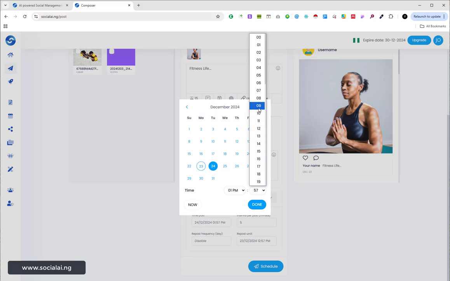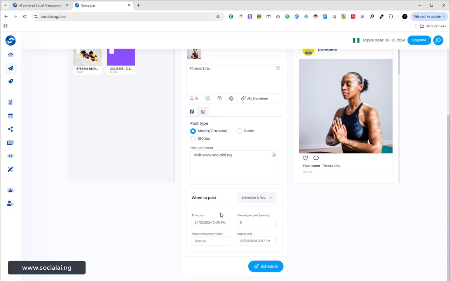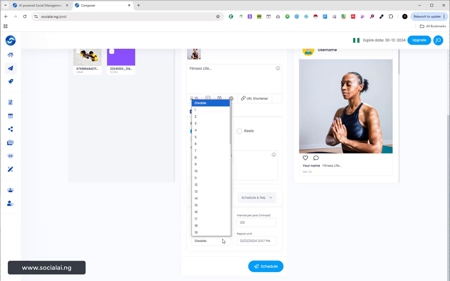And don't forget, you can schedule an unlimited number of posts. Even posts for the next few years, you can schedule from here. You understand? Then everything will be automated, posting without you doing anything, right? So, interval per post. Don't forget, this feature is schedule and repost, whereby it will be able to repost a particular content that has been posted previously, right? So let me say I want the interval per this post to be 120 minutes, that it should repost it again. Then I will just put it in. And the repost frequency, I can also do that.